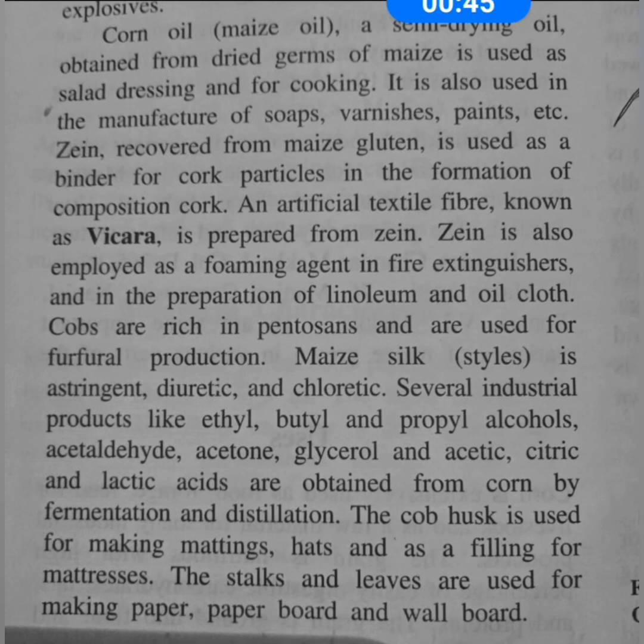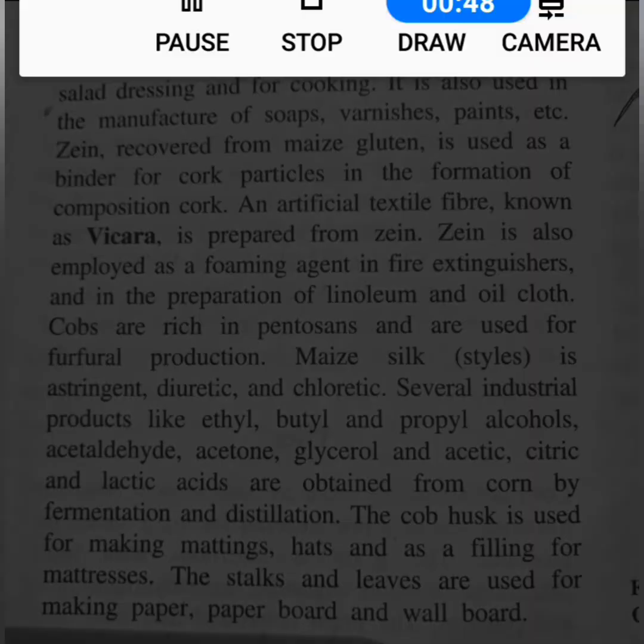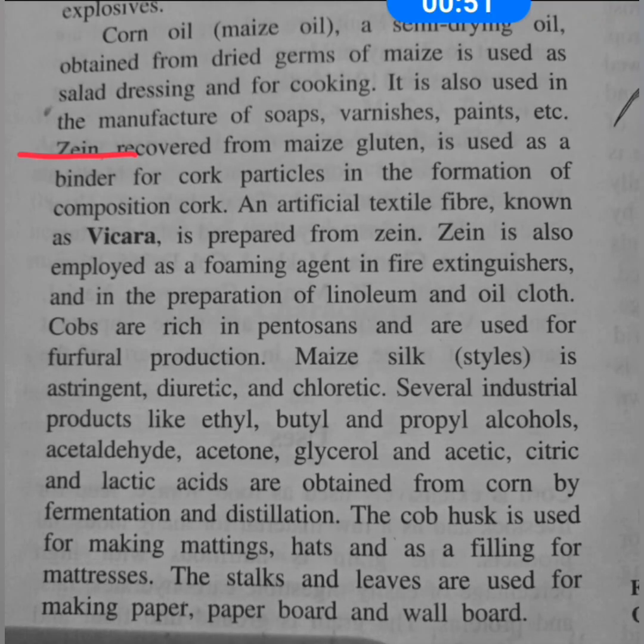Now, zein, here you see this word zein. Let me show you this one. Zein is actually a protein, a protein which is recovered from gluten. Now, as I had already mentioned, maize cannot be used for the preparation of dough because it has a very low content of gluten. Gluten, I had already explained before, is a mixture of proteins and it has this elasticity property. That is why you can prepare dough from wheat, but not from maize, because it has a low content of gluten. So this zein is a protein obtained from gluten present in the maize